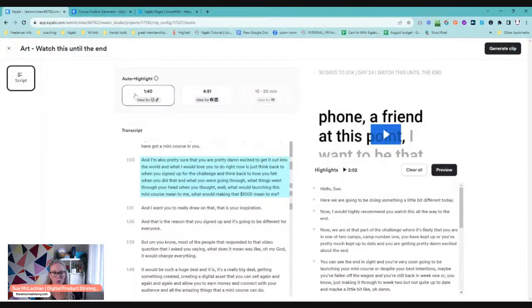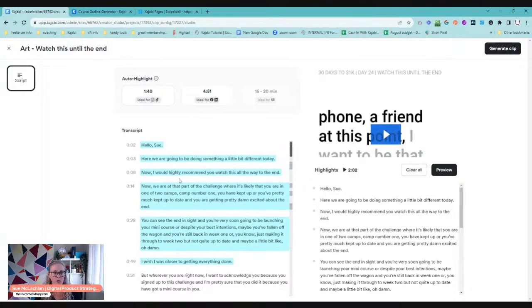You can do this auto highlight. Again, this being a new feature, I haven't loved the auto highlights yet. It doesn't always make sense where it chops it, but that's where it's great, because you can pick yourself. You can go through and maybe auto highlight it and then be like, oh, I don't want that bit in there, and you just click it and it's off, it's gone. And then you can make those changes.